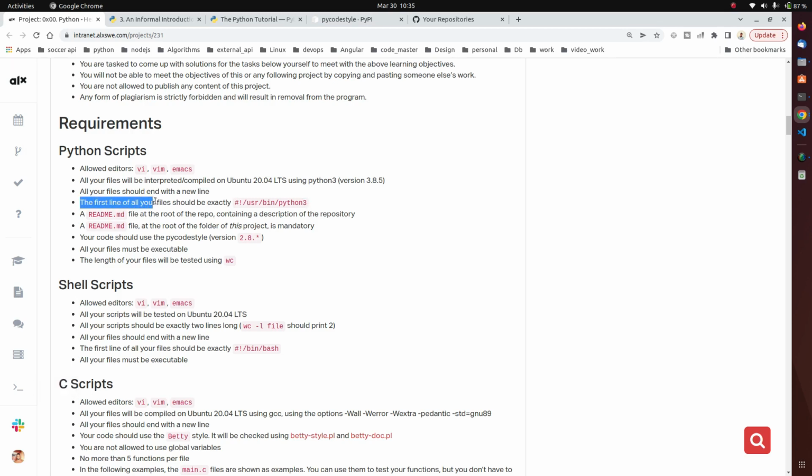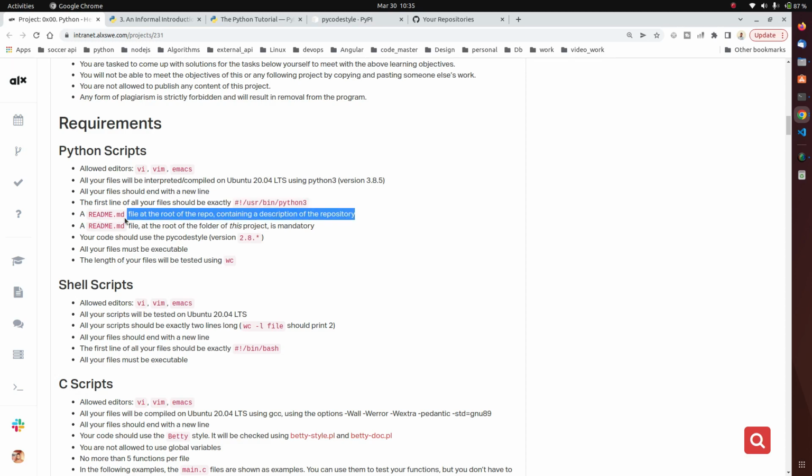It says the first line of your file should be exactly like this. The reason for this is that they're actually using the built-in Python. So this is going to point the built-in Python to your file. Look at this other line.